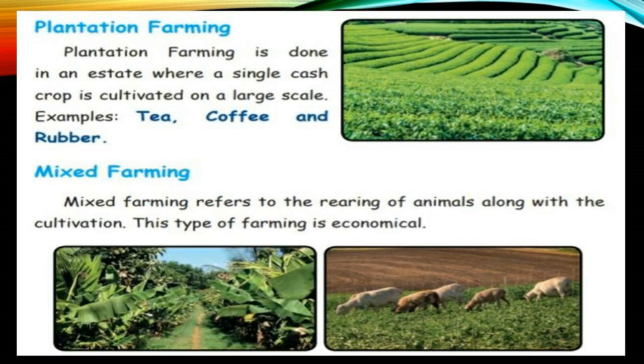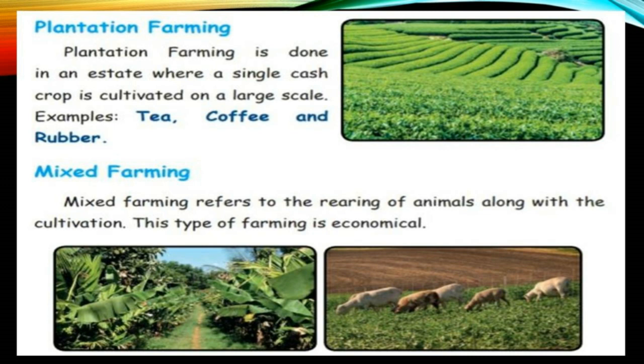Plantation farming. Plantation farming is done in an estate where a single cash crop is cultivated on a large scale. For example, if you go to Ooty or Kodaikanal, you can see many tea, coffee and rubber plantations. Rubber you can see in Kanyakumari district. Only one type of plant is cultivated on a large scale. That we call plantation farming.